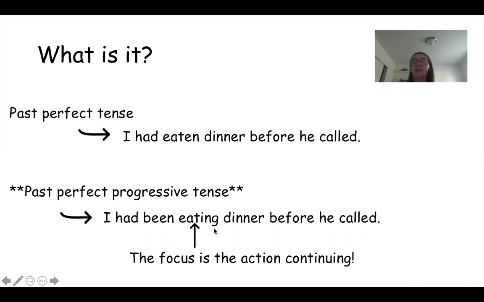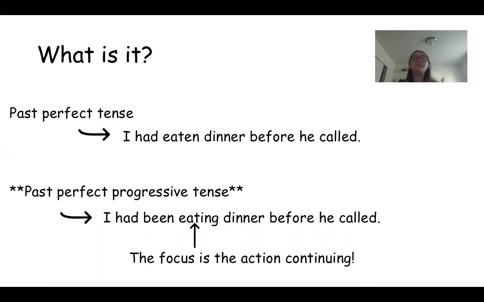We use an ing verb. Instead of saying eaten, we say eating. We use ing. And since we use an ing verb, we know that when we put an ing sound at the end of a verb in English, it means that that verb is continuous. It means that it is going to keep happening, or it was happening, right?